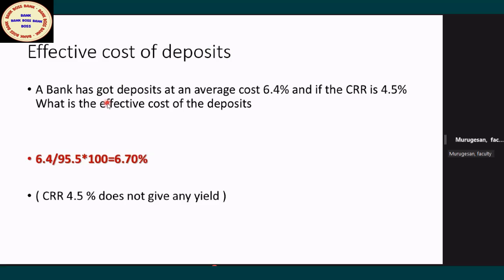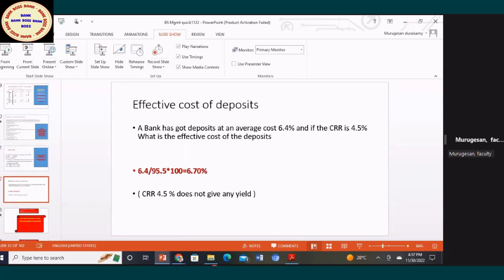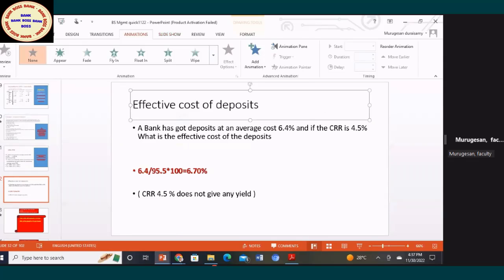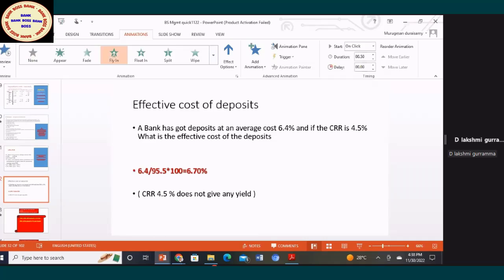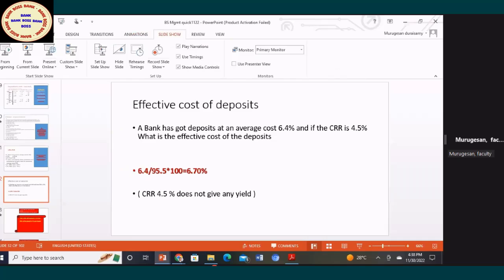You see the question. A bank has got deposits at an average cost of 6.4. Okay, I wanted to put animation, but by mistake I have not done it. Can I do animation? Then it will be interesting. Yes, fly in. Now I will do slideshow, current slide.